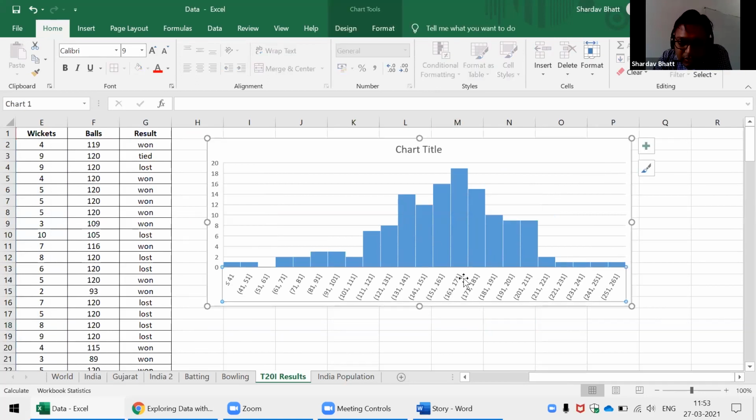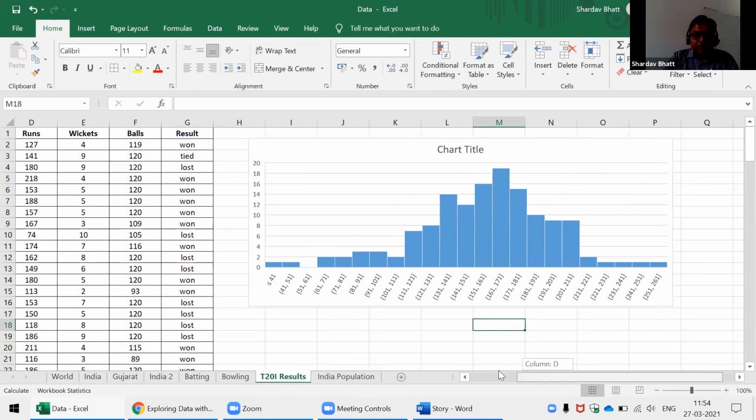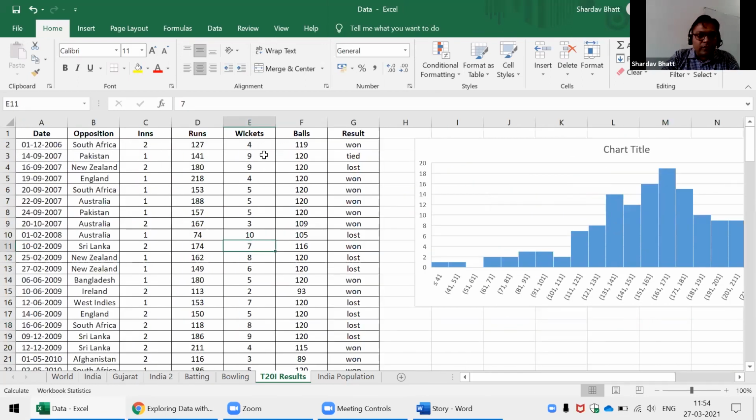So India is scoring on an average 160 to 170 runs in 2020 cricket. Okay, and then below that very less chances, right? And even above 200, very less chances are there. So from this, you can analyze how India plays. And same thing, you can do it for the wickets fallen.